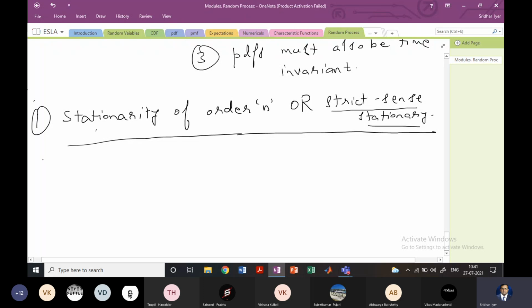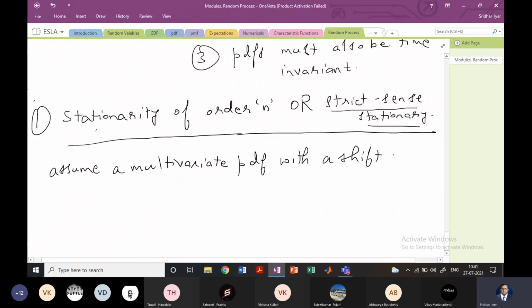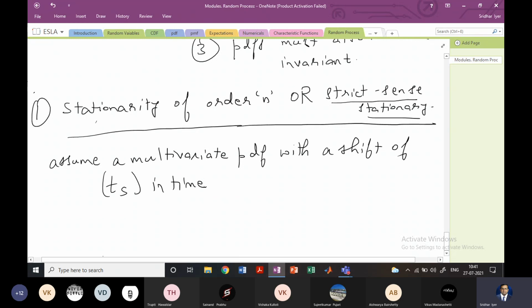So let us assume a multivariate PDF with a shift of Ts in time. You'll see when I write the equation what is happening to the time.